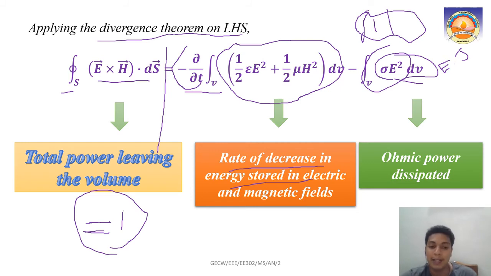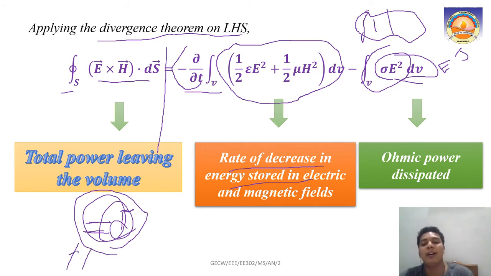So apart from that, whatever decrease is happening in the energy, and whatever loss is happening inside that volume, we are giving some power inside, and whatever power is leaving that volume will depend on what things. One thing is how much energy is stored in your electric and magnetic field, the rate of decrease in the energy stored, and the second part is the ohmic power dissipated. These are the two quantities.